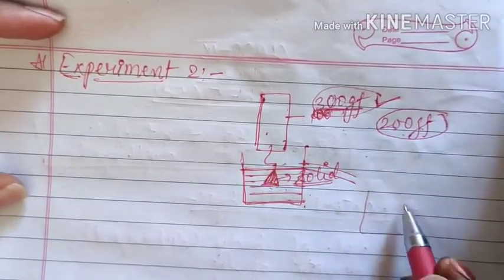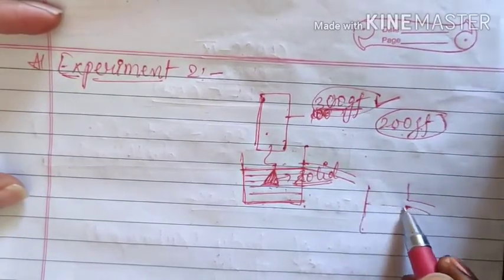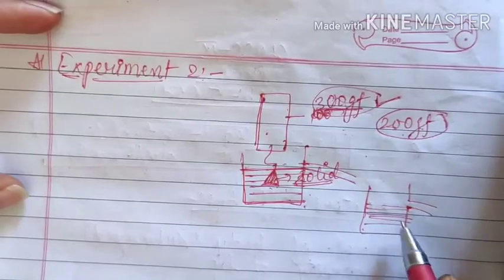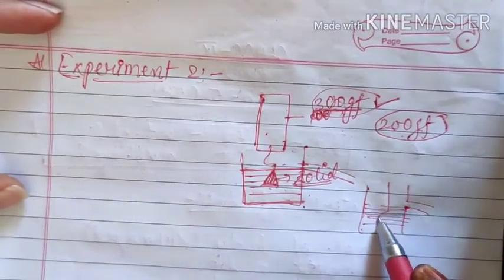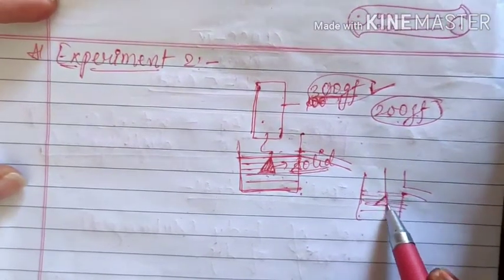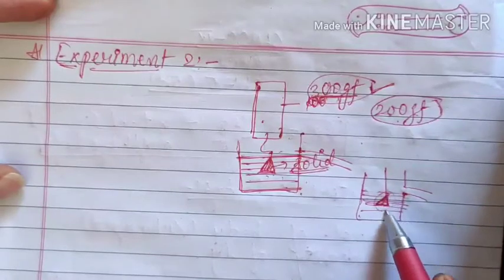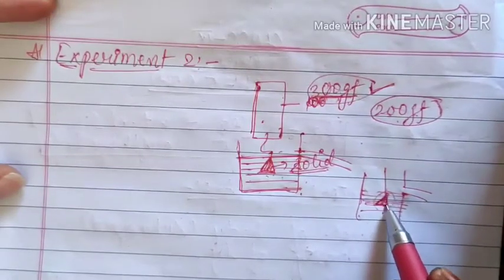This is your container, up to here we have already filled the water, and then we have submerged this solid object inside the water. Now as you know, if this solid object has to adjust itself inside the liquid, it has to make this much space here, that means equal to its volume.